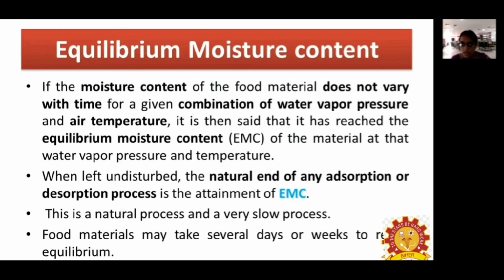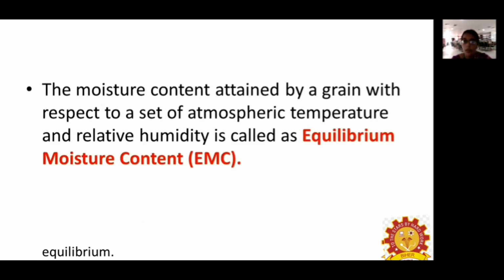When this process is left undisturbed, the grain starts to absorb moisture, or else starts to lose moisture. This is natural, and it is a very slow process. For a food material, it may take several weeks to reach equilibrium moisture content. The moisture content obtained by the grains with respect to a set atmospheric temperature and relative humidity is known as the equilibrium moisture content. It is obtained with respect to temperature and humidity only.